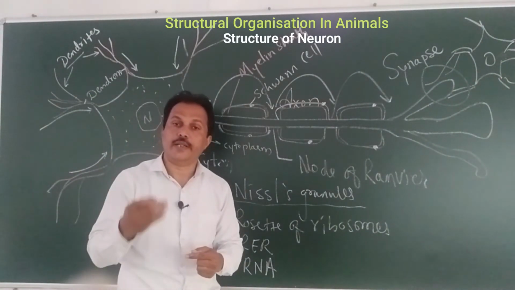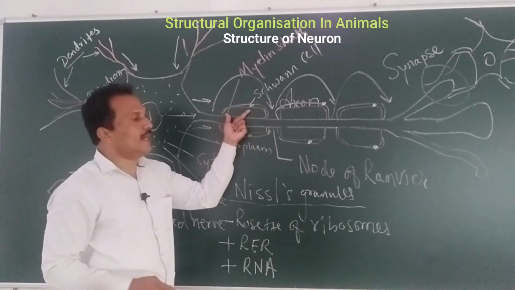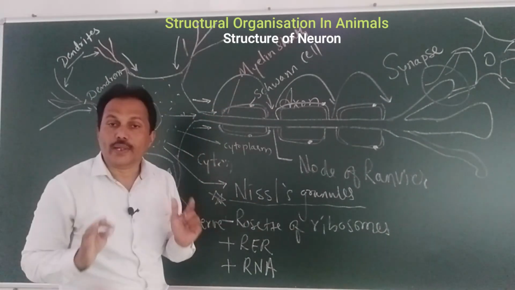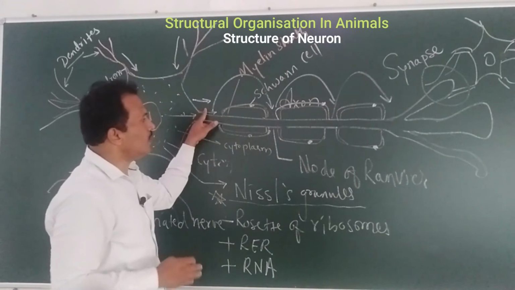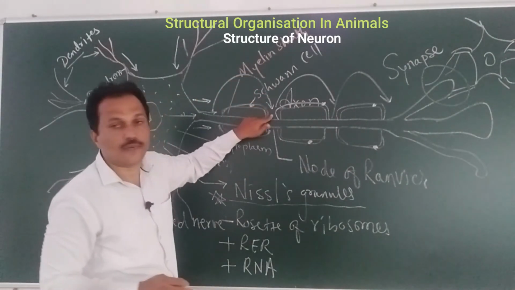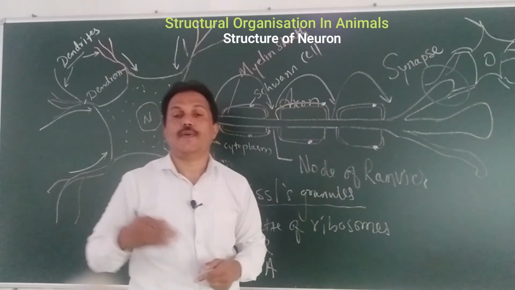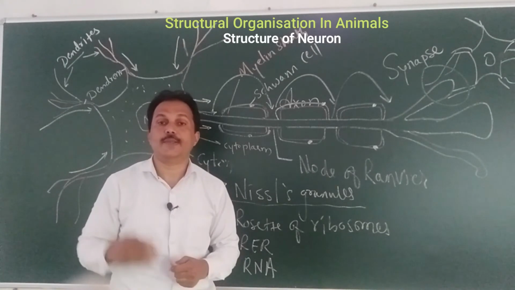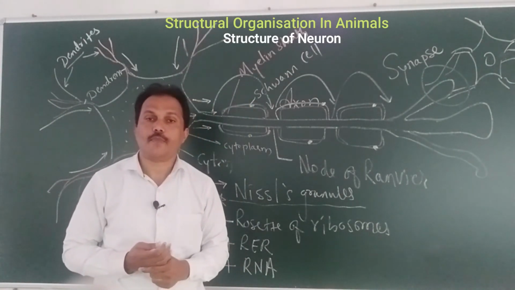Otherwise the rate of transmission of impulse, if the myelin sheath is not present, it will go straight but it will go slowly. But if the myelin sheath is present, the impulses can jump from one myelin sheath to a node of Ranvier, again to a node of Ranvier. By jumping, the speed is faster. What I am saying is that the speed of transmission of impulse is faster if the myelin sheath is present.